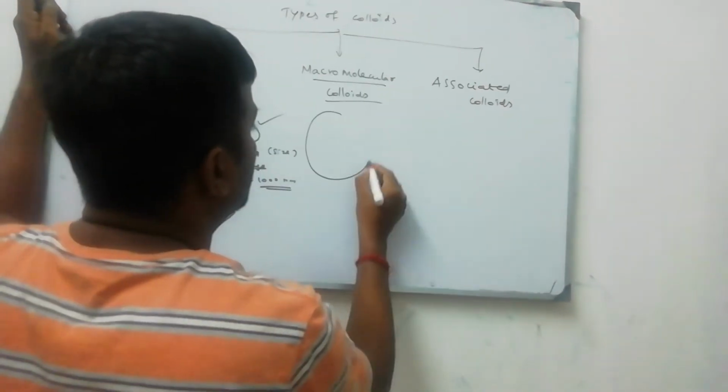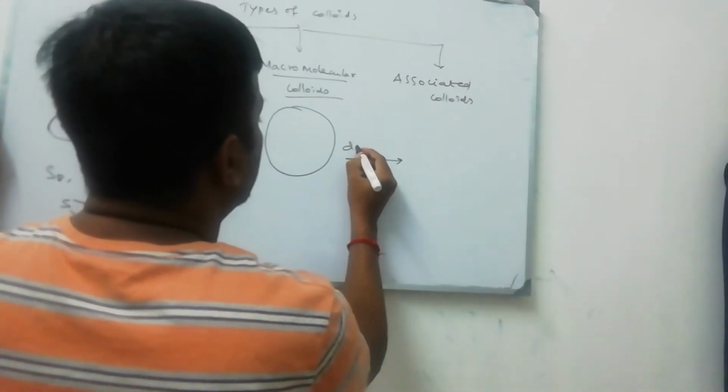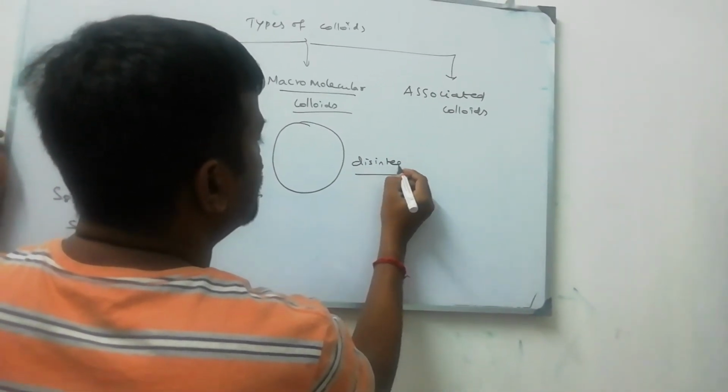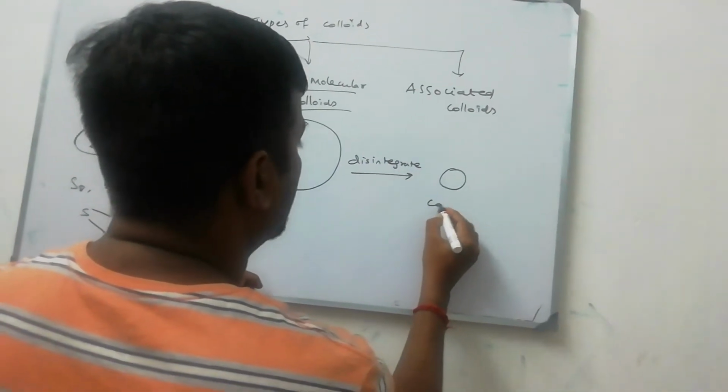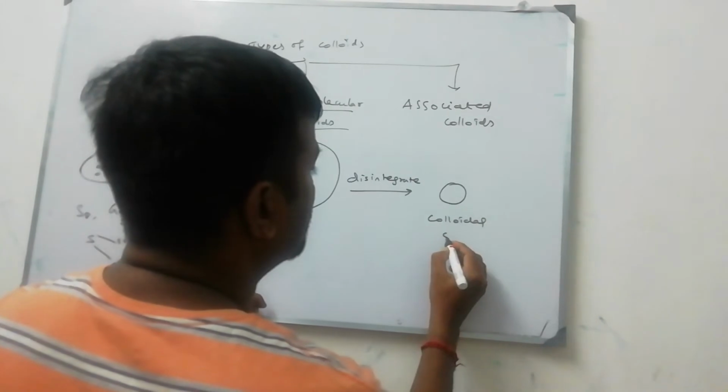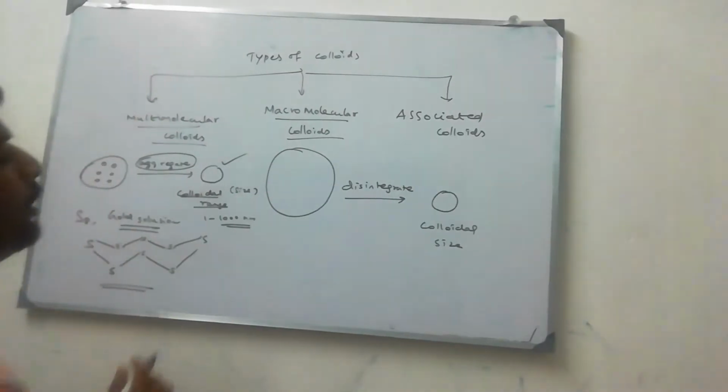Macromolecular colloids means big size molecules that disintegrate into molecules of colloidal range, colloidal size. This is called macromolecular colloids.